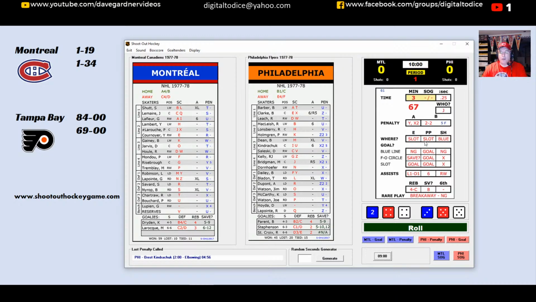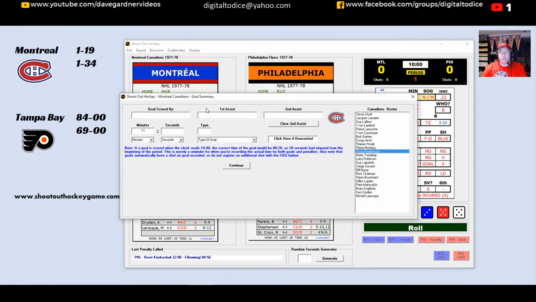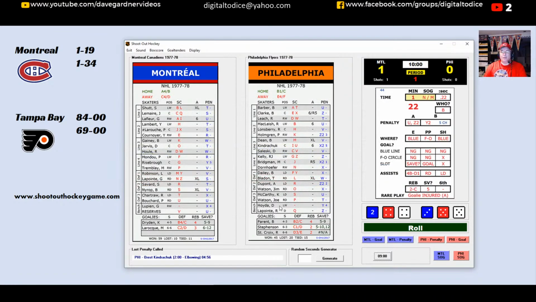Canadians in their red road jerseys. And they'll take a 1-0 lead. So Risebrow out there with D2. So Risebrow is his own center. And anybody else, Savard, Serge Savard. So going to give this one to Doug Risebrow from Serge Savard. And it's going to be an even strength goal. And that will be a 1-0 lead for the Habitants.